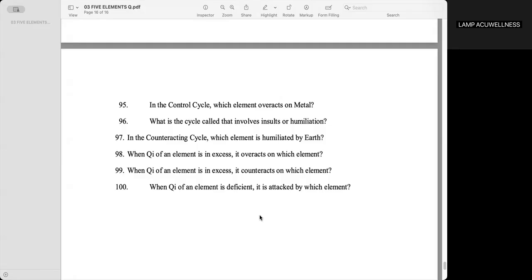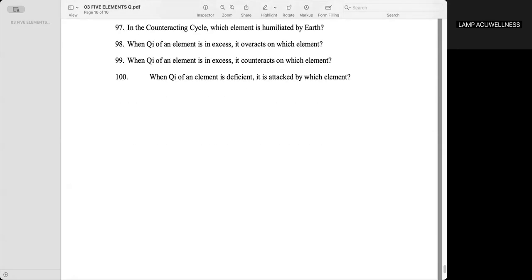When chi of an element is in excess, it overacts on which element? Acted elements. When chi of an element is in excess, it counteracts on which element? Acting elements. When chi of an element is deficient, it is attacked by which element? Acting elements.